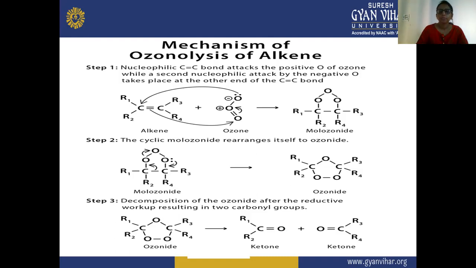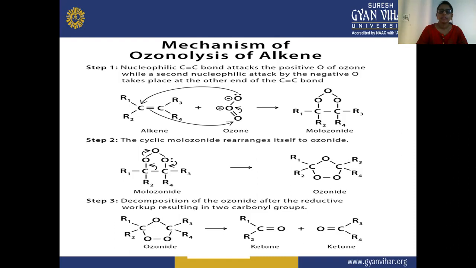You can see here that the bond will carry the electrons from that oxygen, and the negative charge will come, and the bond from the carbon-carbon bond will shift to that position, and there will be a negative charge, and this oxygen will attack this position. So here there is a formation of this ozonide.